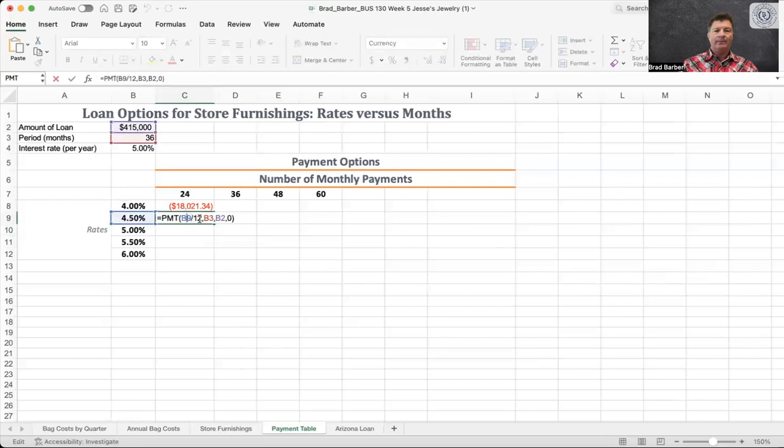That should have gone down lower. Oh, it's because I clicked 36 instead of 24. Okay, so see this B3, the payment went lower and that didn't make sense because it should have been higher because of higher interest rates, but I had accidentally clicked 36 months here. So I hit B3 instead of the C7, because that's really what we're doing here, the 24. Okay, that makes more sense.